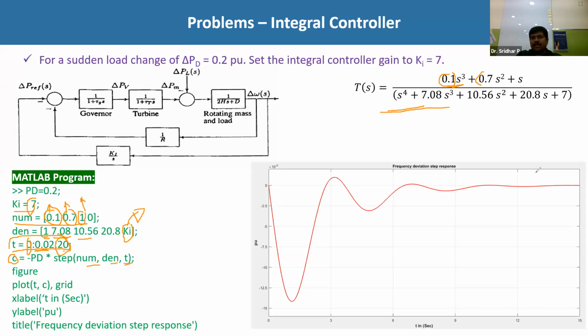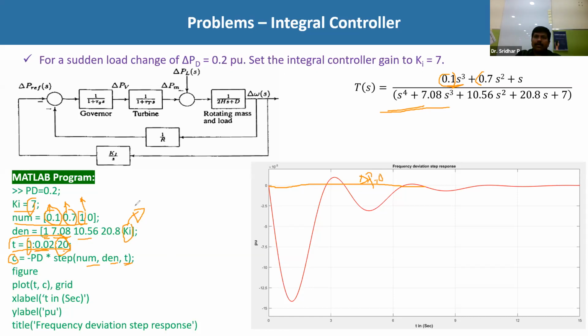Now the response curve is coming like this. Here, if you could see, this is the zero axis. Only the first peak is crossing the zero reference axis, and the second peak also. From the third peak onwards, it is in line with the zero reference axis. So it was immediately brought back to the zero reference axis. Once it came to the zero reference, the change in the frequency, delta F, is 0. So this is the MATLAB programming.